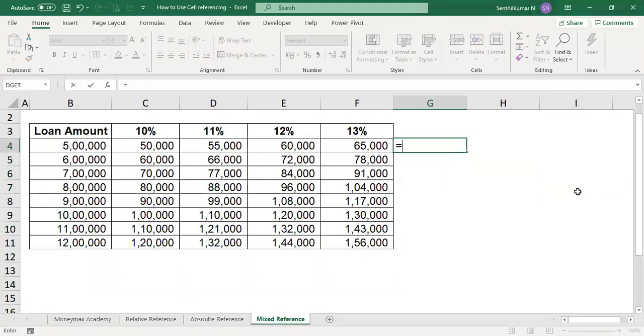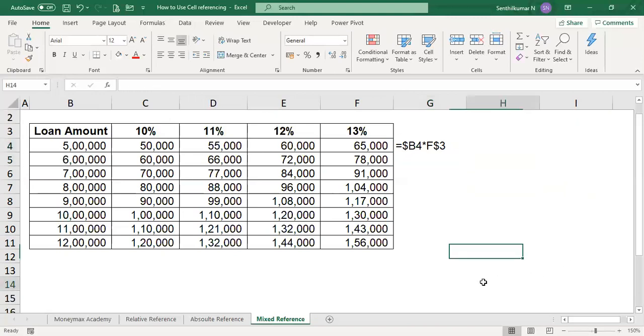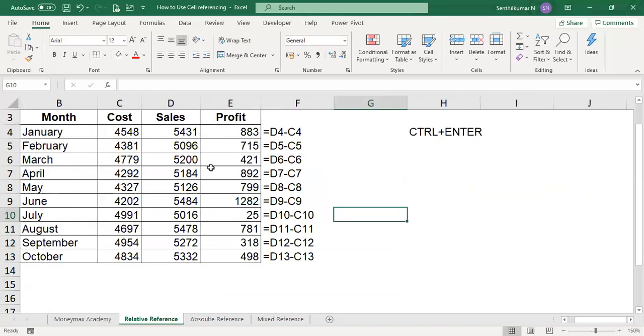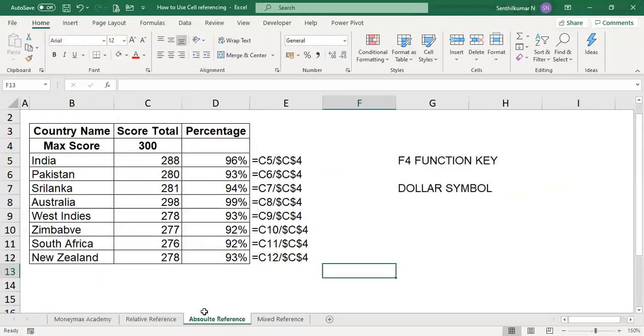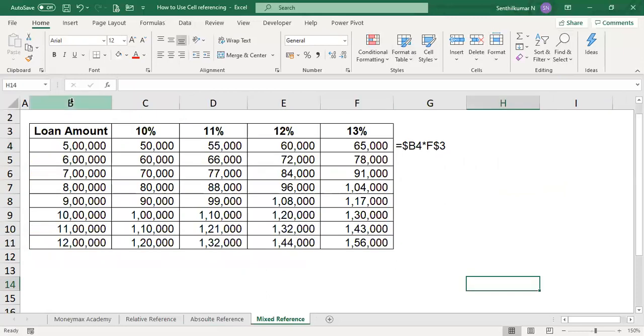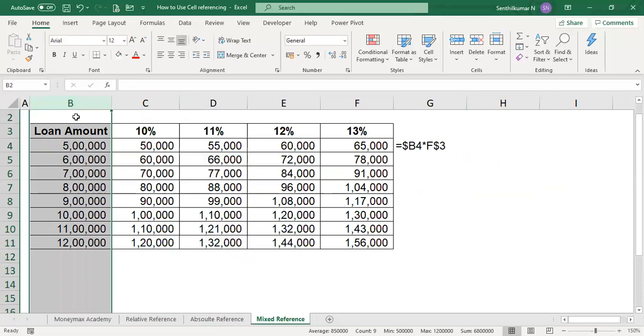So now we have learned how to use the dollar symbol properly. In the first example, normally we can use an addition or subtraction function, but we can use the Ctrl+Enter option to select the entire data and get the result instantaneously. In absolute reference, we use the dollar symbol for data that is absolute for all. So we used the dollar symbol for column C, fourth row: before C and before 4. But here, for B4, column B is absolute, the row is not absolute.